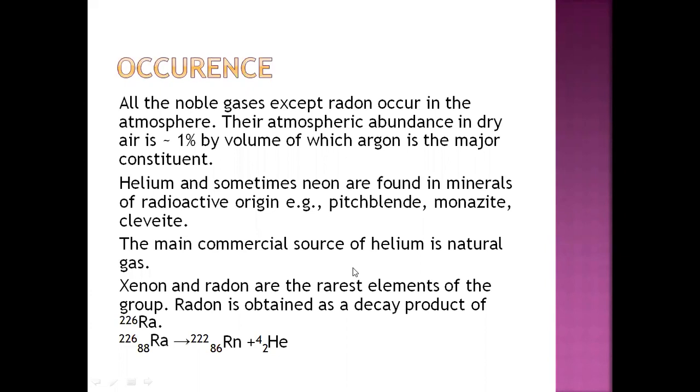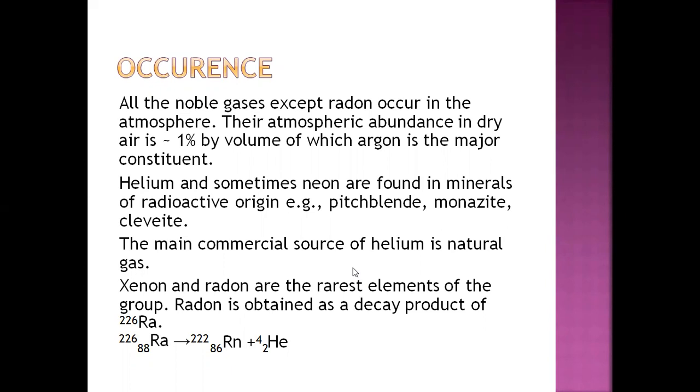Now let's talk about occurrence. All the noble gases except radon occur in the atmosphere. Their atmospheric abundance in dry air is approximately 1% by volume, of which argon is the major constituent. So all noble gases occur in the atmosphere except radon. Radon does not occur in the atmosphere in free state.